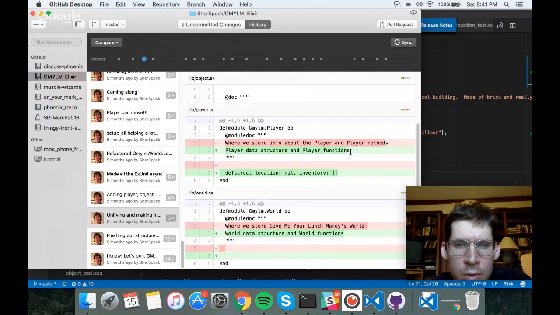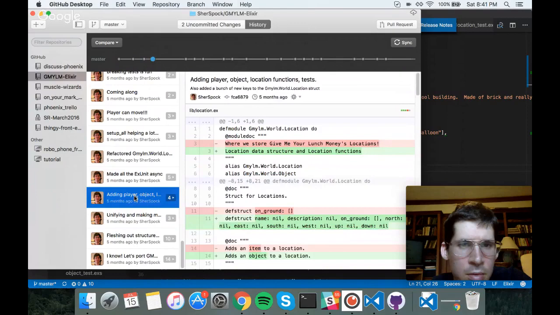And there's sort of a whole conversation and design decision waiting to happen about how I want to handle those things. Do I want them to be separate things? And so on and so forth. Don't know. We'll get to it. gmylm.world module doc, where we store world data.